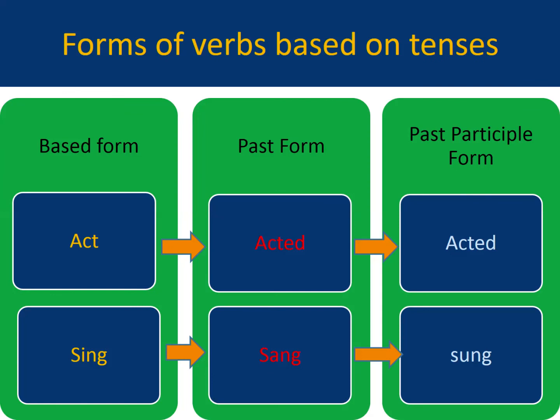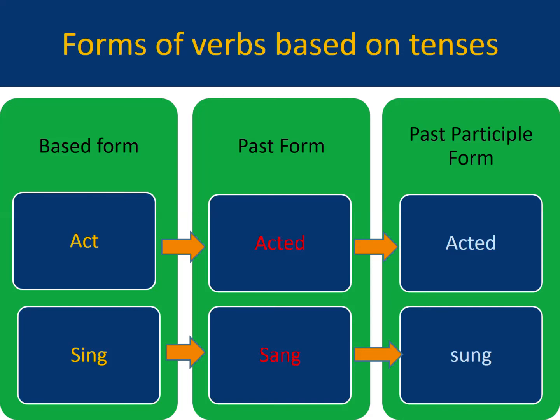Children, when we make sentences or tenses, we use different forms of verbs to show the action mentioned in the sentence. We have to choose the correct form of the verb. So they are divided, as I told you, into two types, regular and irregular. Look at these examples. Number one is act. Act's past form is acted and the past participle form is acted again. Over here we have added ed and changed it into another form of the verb.